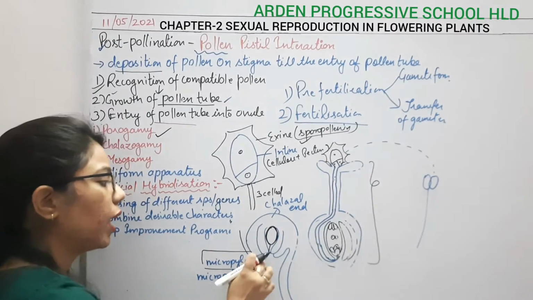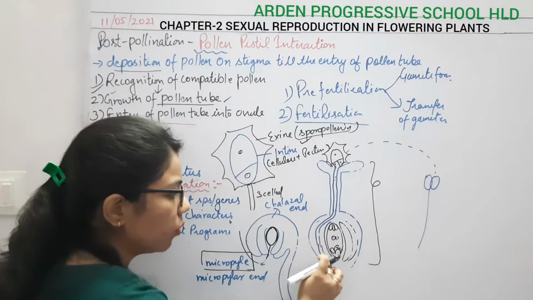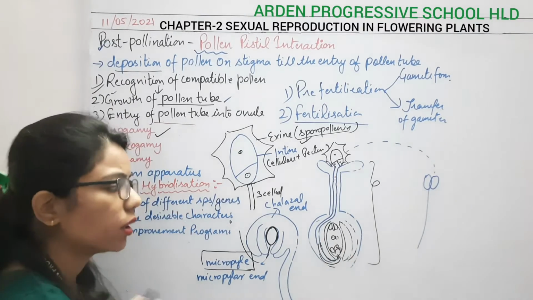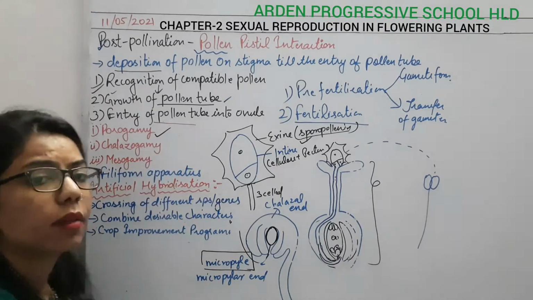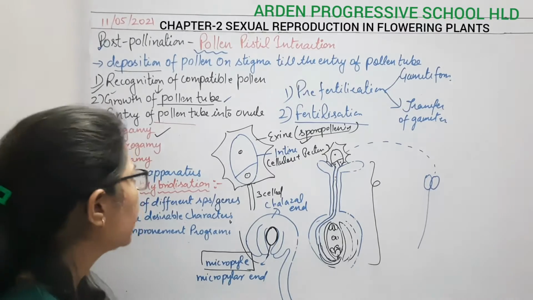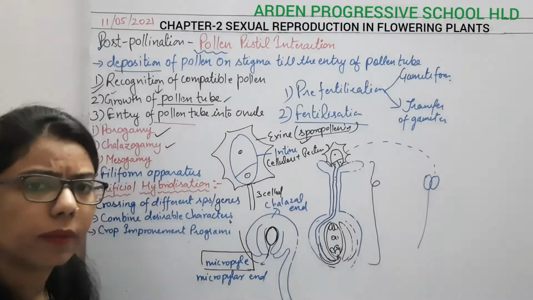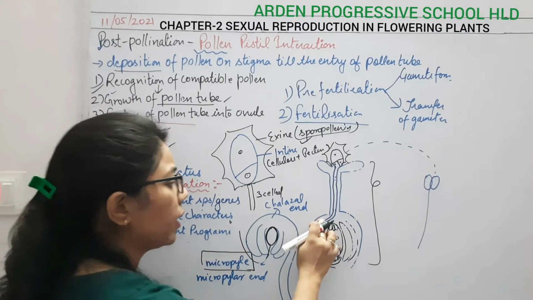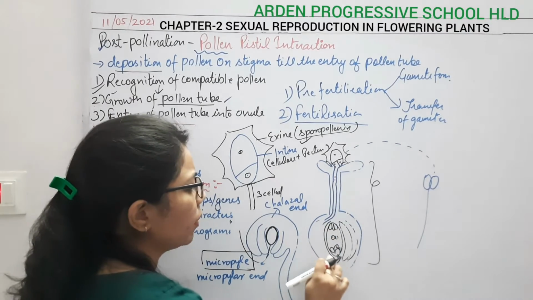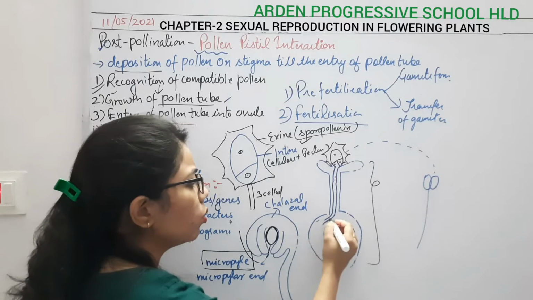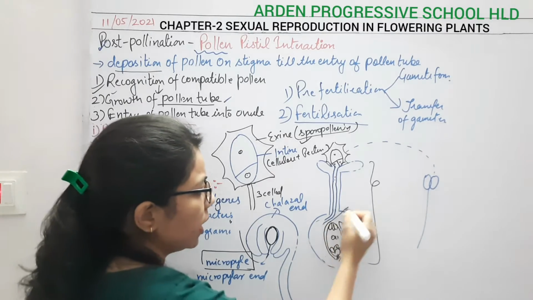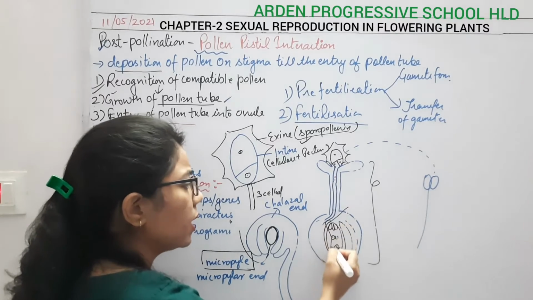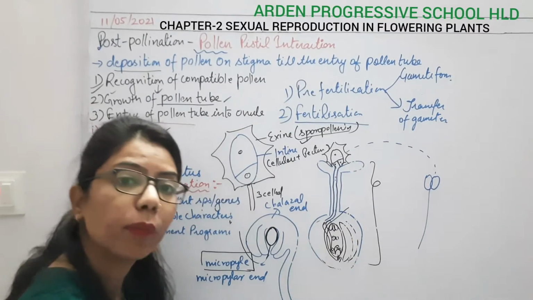Due to this, the pollen tube will enter towards this micropylar end. That type of entry is known as porogamy. Another one is chalazogamy. Chalazogamy relates to the chalazal end. When there is entry of the pollen tube through the chalazal end, what is the chalazal end? This end. So when it enters through the chalazal end, still it comes towards the micropylar end.